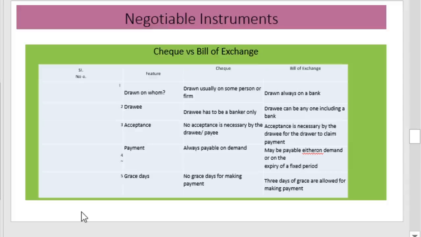Always payable on demand in the case of check. The amount is always payable on demand. In the case of the bill of exchange, it may be payable either on demand or on the expiry of the fixed period. In the case of the check, no grace period for making payment, but in the case of bill of exchange, 3 days of grace period are allowed.